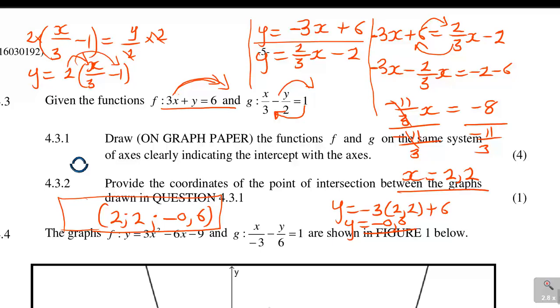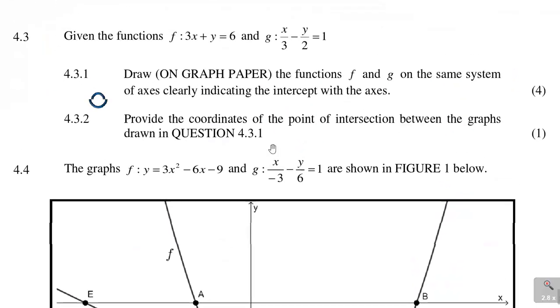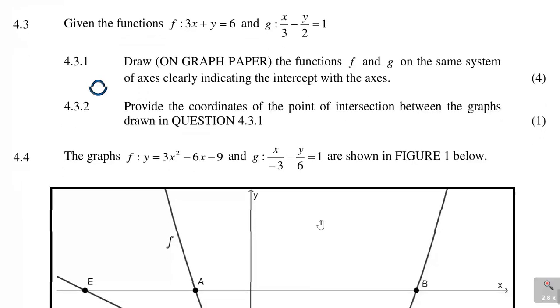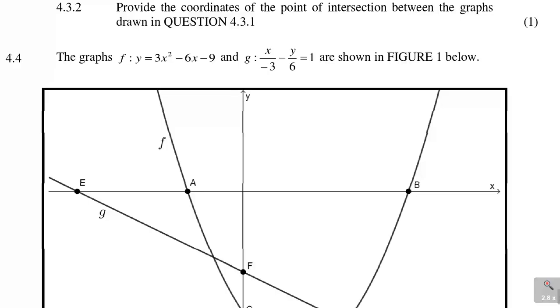Alright guys, now let's look at the more questions. We are still in question number 4. We have done 4.3. Let's look at 4.4. It says the graph of f, which is y is equal to 3x squared minus 6x minus 9, and g, which is x over minus 3 minus y over 6 is equal to 1, are shown below.